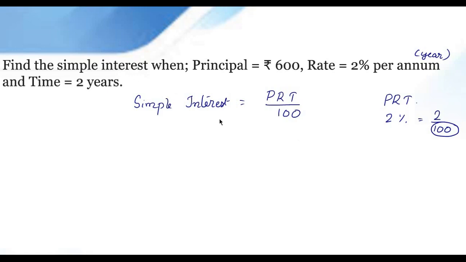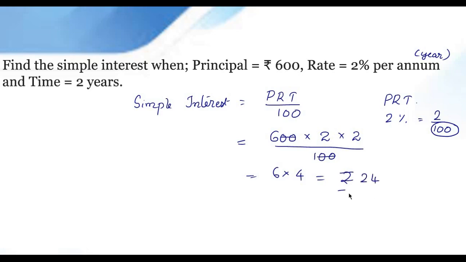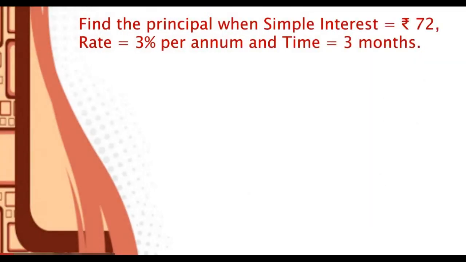So we are calculating simple interest. What is the principal given? It is 600 and the rate is 2. The time taken is 2 years, by 100. We can cancel the 0. 6 times 4, it is rupees 24. So what is the meaning? The simple interest for the principal of rupees 600 is rupees 24.